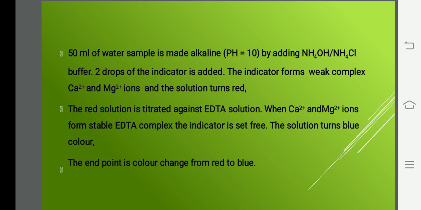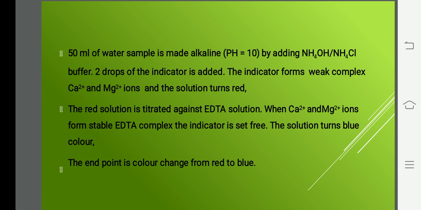Is it clear? I'll repeat the experiment once again. You take 50 ml of water sample. To the water sample, you add the ammonium hydroxide, ammonium chloride buffer, then 2 drops of indicator. As you add the indicator, the color of the solution becomes red. Why it becomes red is that the EBT indicator forms a weak complex with the calcium and magnesium ions present in the water sample, so the solution becomes a wine red color.